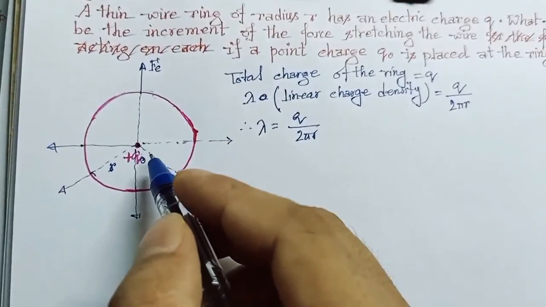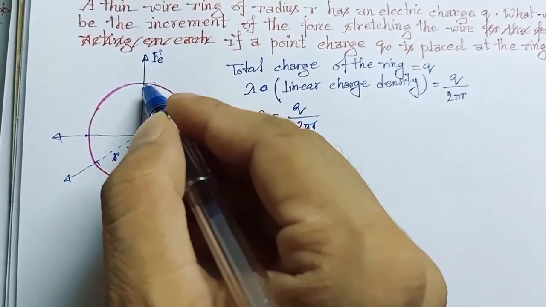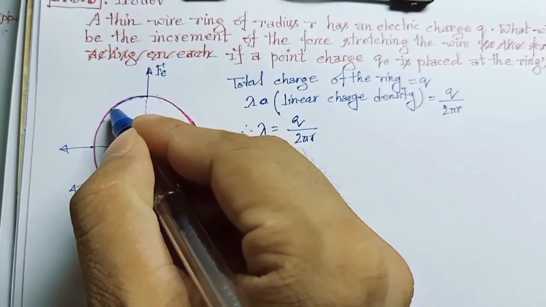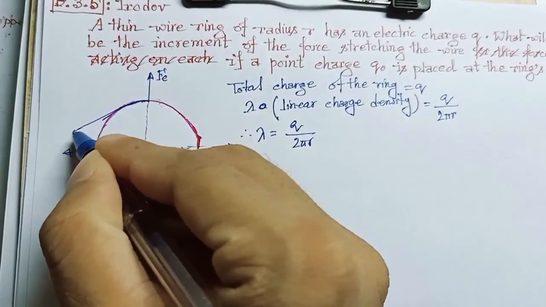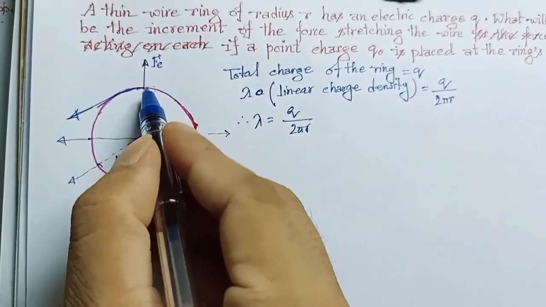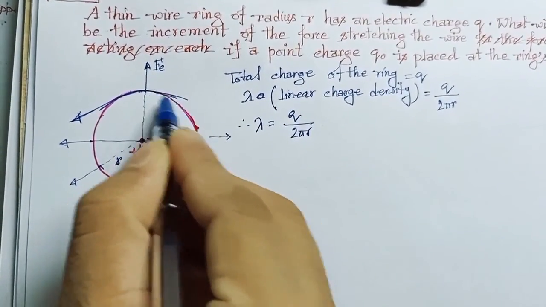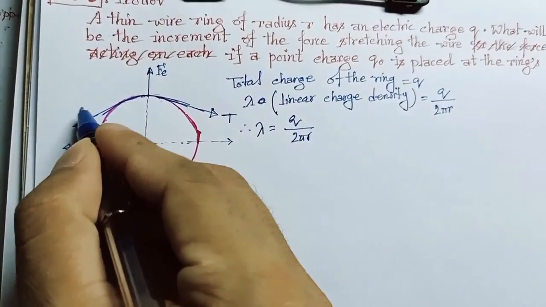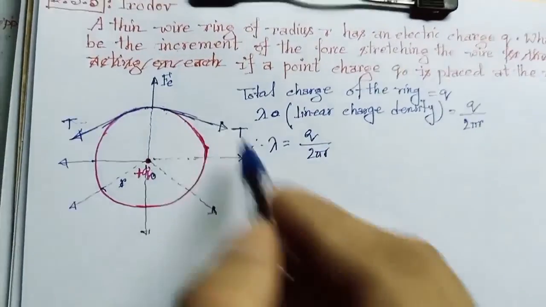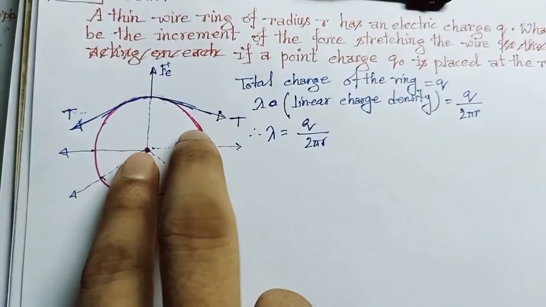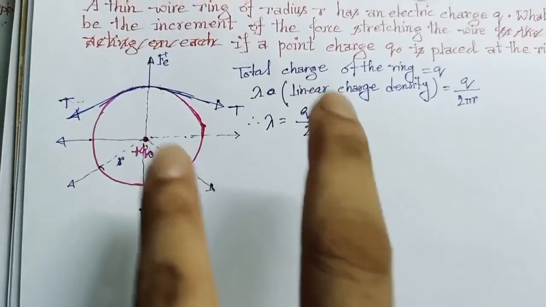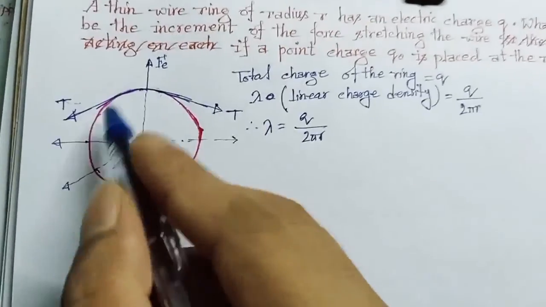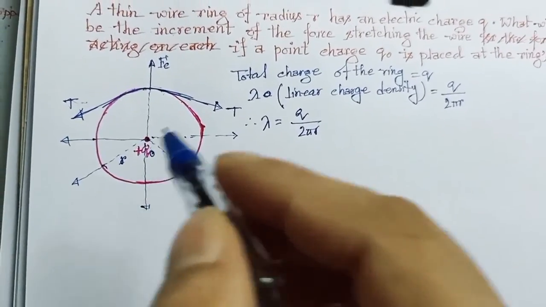If the ring is expanded, there will appear a tensile force, or tension force, which will act in the tangential direction to the ring. These two forces try to expand this ring element, and this force acts everywhere in the ring, and as a result the ring will expand.